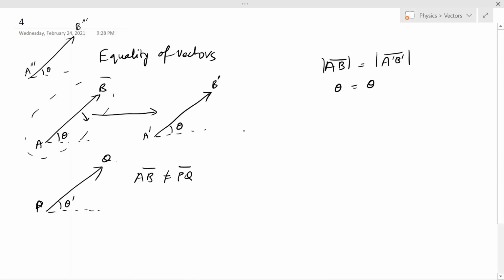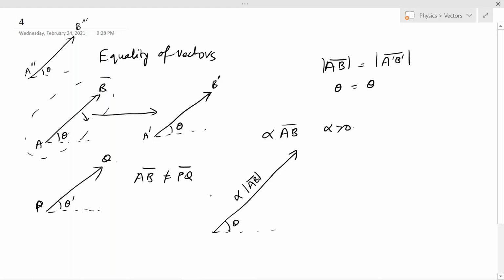Now what if I multiply the vector by a scalar? Let's say I multiply the AB bar vector by alpha, suppose, and let's say alpha is greater than 0. In this case, the magnitude of the vector AB bar will increase alpha times. So the magnitude will be the modulus of AB bar times alpha, but the direction will remain the same.